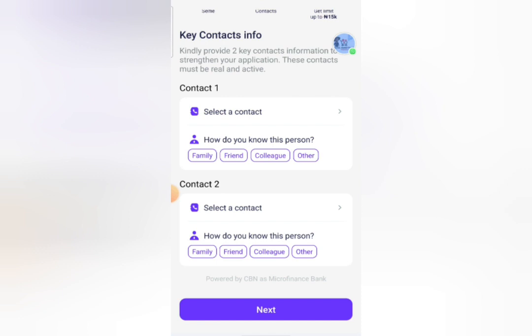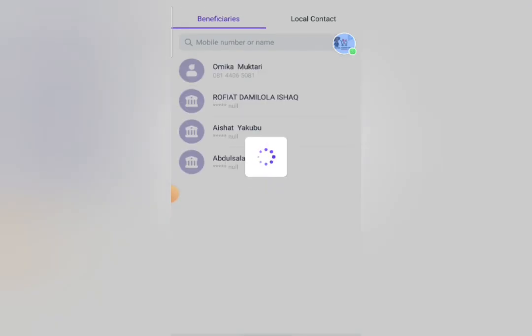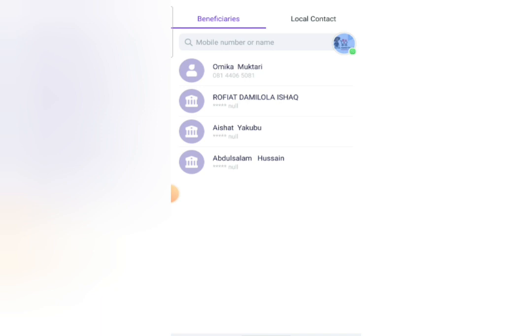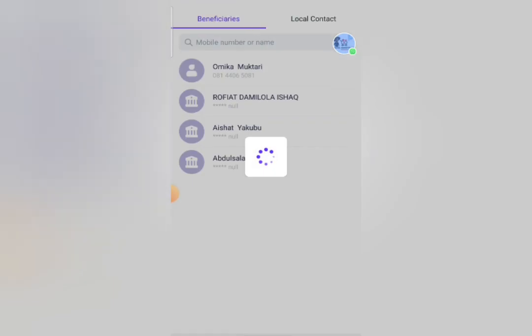And this second step now is called contacts. This is where you are going to add your family members or anybody's contact so that if they can't reach you, they're able to contact them. So I'm going to select people that I know now. I know this person, my friend. I select the other person. You have to select two contacts.